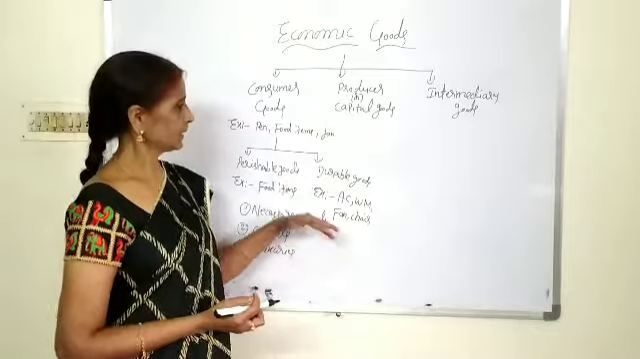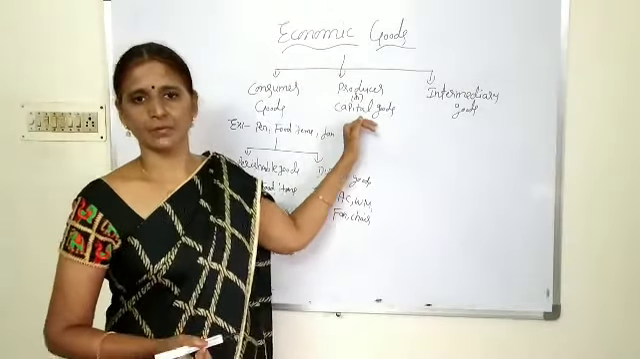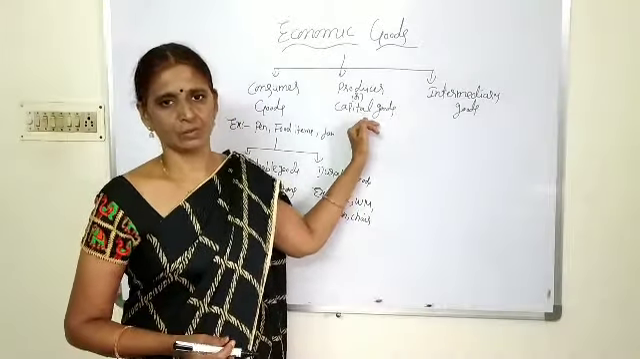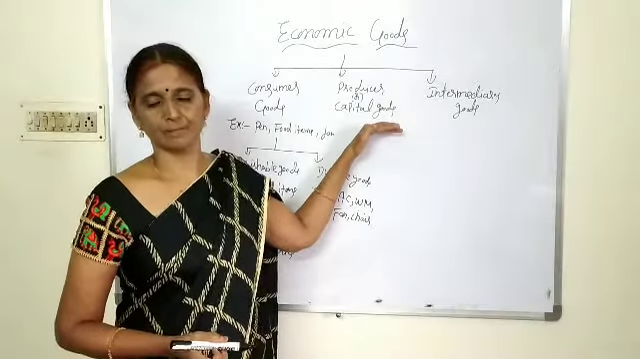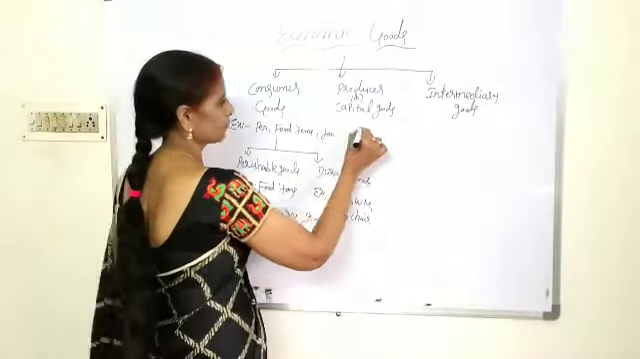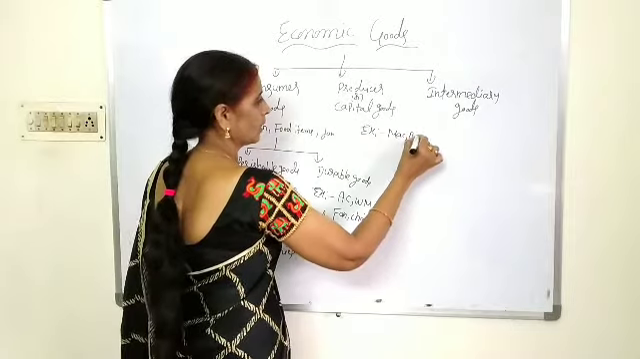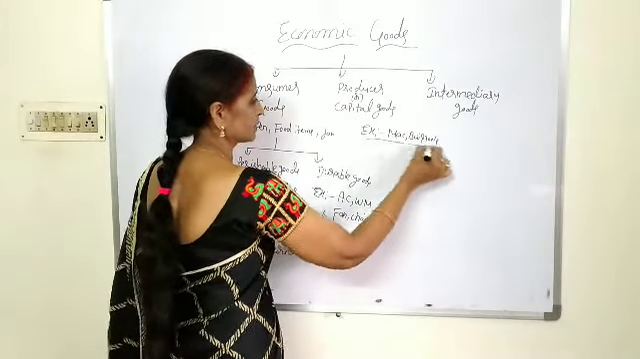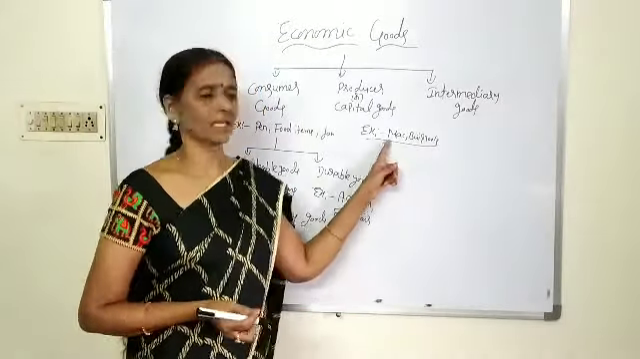Okay, and next one, producer or capital goods. The goods which are useful to produce other goods are called producer or capital goods. So they are not directly satisfying our want. They satisfy our want indirectly. Examples of producer goods are machinery, buildings and tools which are used in the production process. Raw material also comes under the category of producer or capital goods.